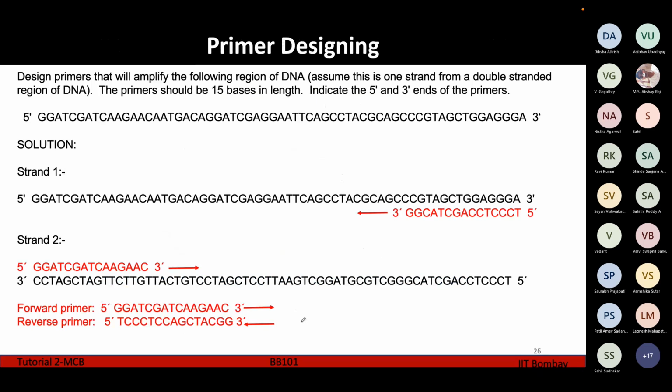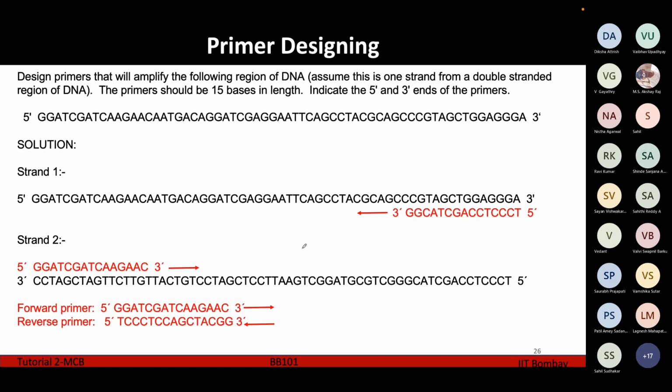So, primer designing. This is another question: design primers that will amplify the following region of DNA. Assume that this is one strand from a double-stranded region of DNA. The primer should be 15 bases in length. Indicate the 5' and 3' ends of the primer. In the question they have given you one single strand of DNA, which is oriented from 5' to 3'.